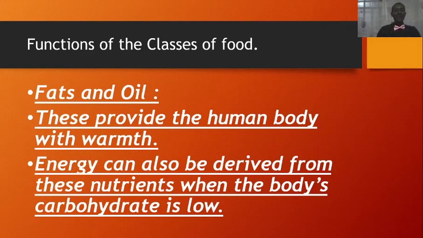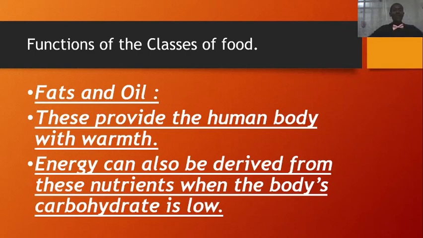Now, the first one talked about warmth, which is provided from fats and oil. How is this possible? In our bodies, under our skin, we have what are called the adipose tissues. These adipose tissues are made up of fatty cells, cells that store up a lot of fat. And during cold conditions, you find out that these adipose tissues under our skin help to prevent cold from reaching down to our muscles and our bones, and we don't freeze to death because of the adipose tissues. So fats and oil provide warmth for the human body.